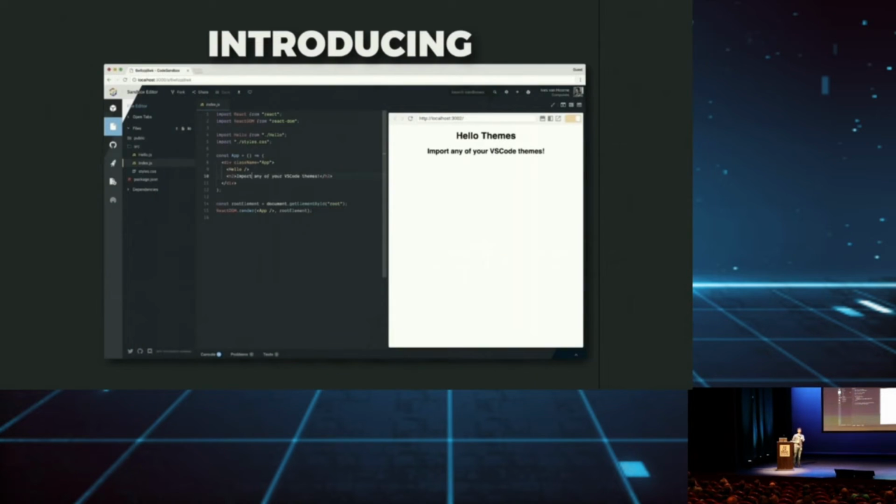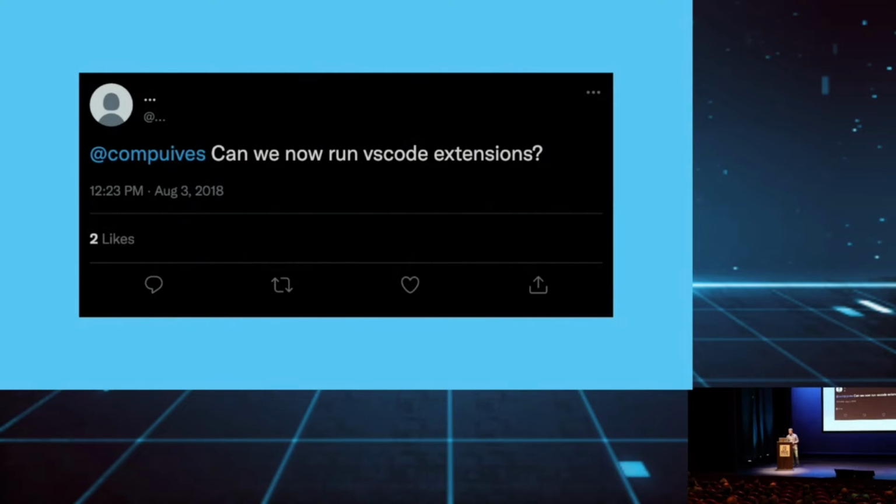And then this was the following tweet. That one is a bit more involved. It sounds like, oh, you already have themes, well, then extensions must surely work as a next step. It's not that easy, especially at the time, VS Code didn't run in the browser. Today it does, but at the time it was only a desktop application. But when you think about it, VS Code is based on web technologies.